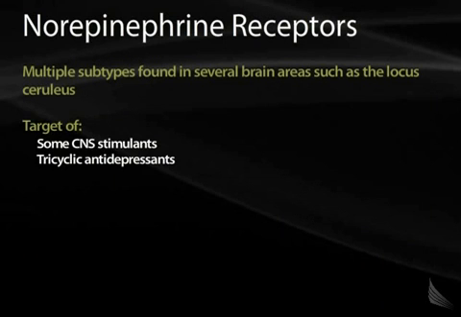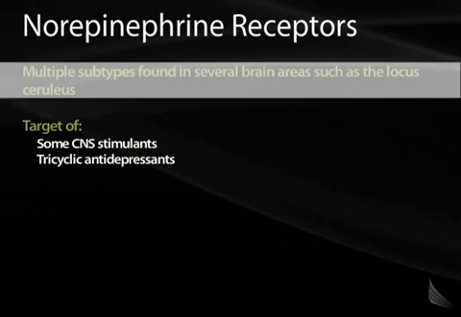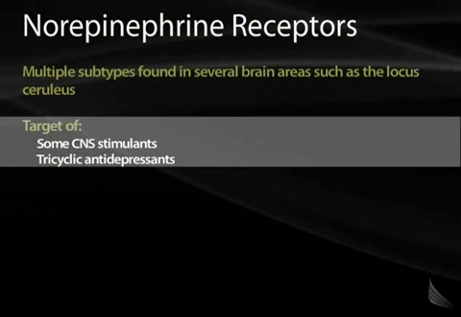Let's talk briefly about the norepinephrine receptors. These receptors have multiple subtypes that are found in several areas in the brain, especially the locus ceruleus, which is classic for having these norepinephrine receptors. These receptors are also the target of some stimulants and antidepressants.